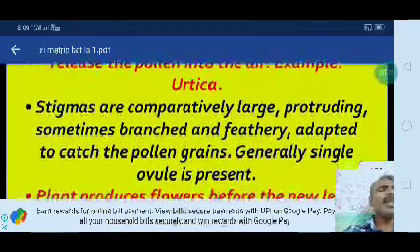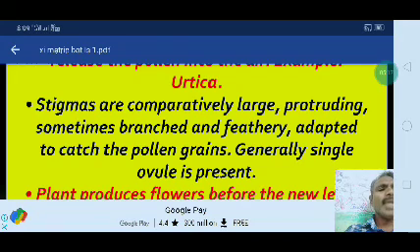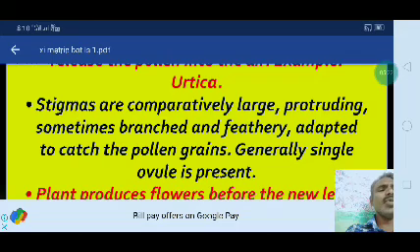Stigmas are comparatively large, protruding, sometimes branched and feathery, adapted to catch the pollen grains. Generally, a single ovule is present.